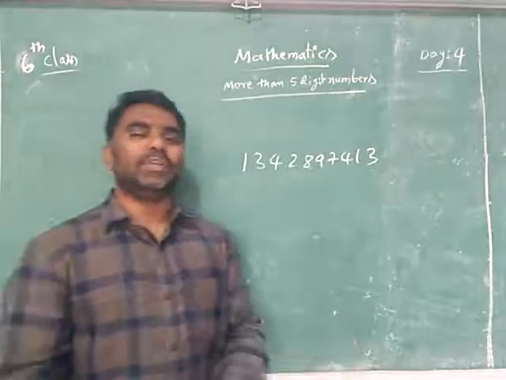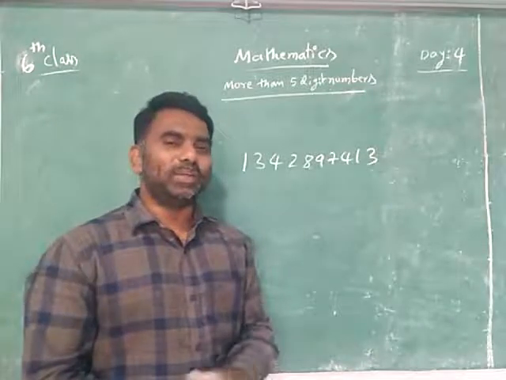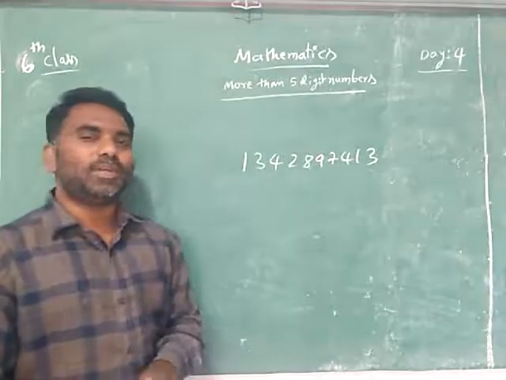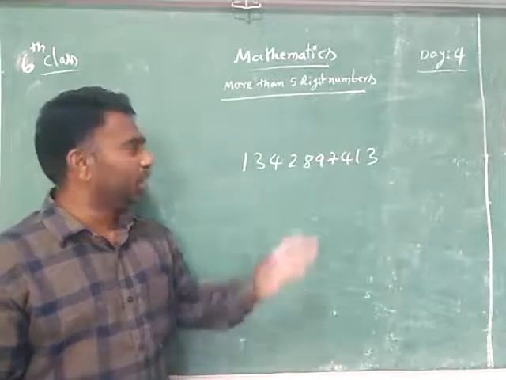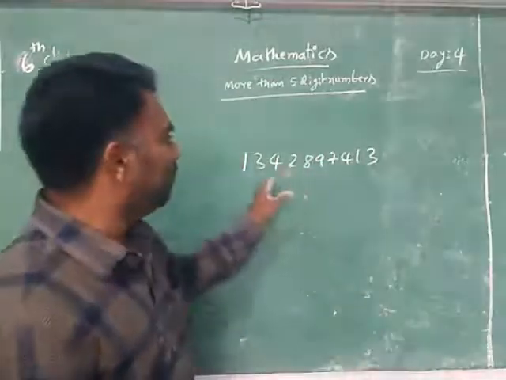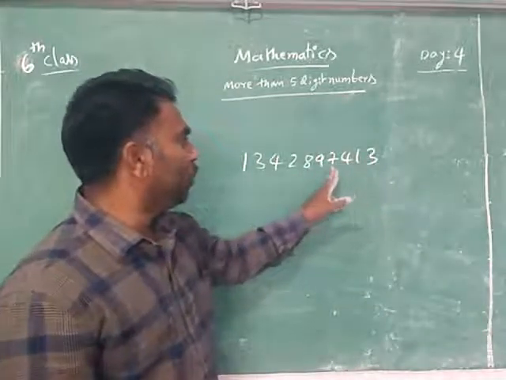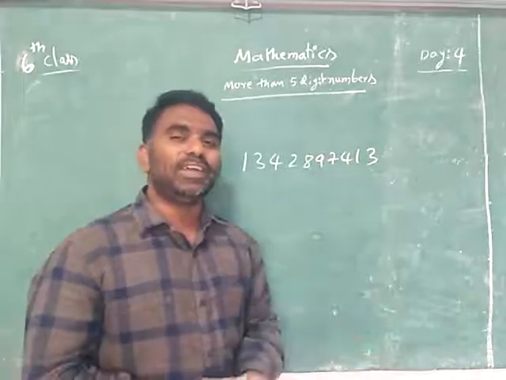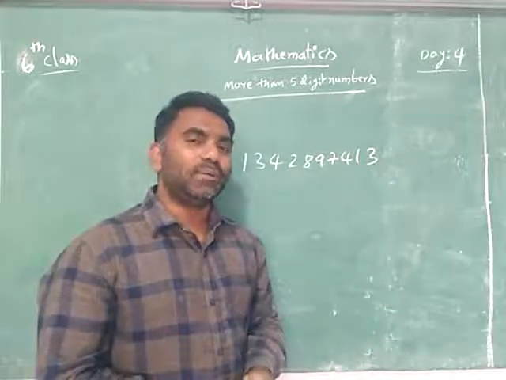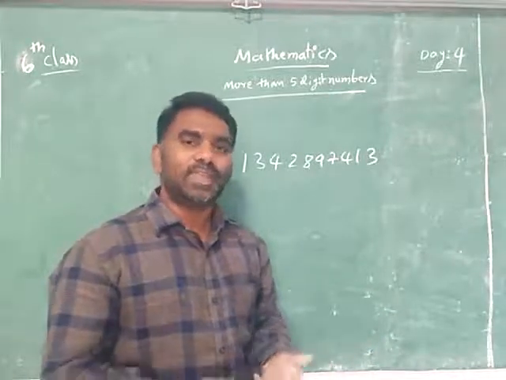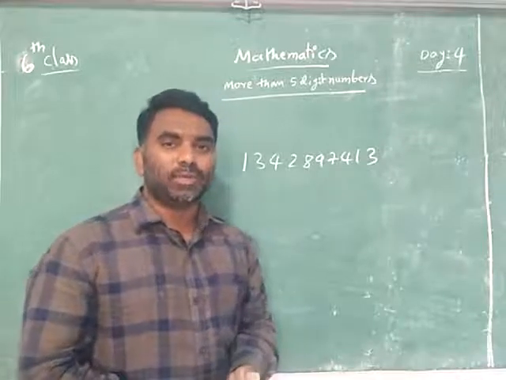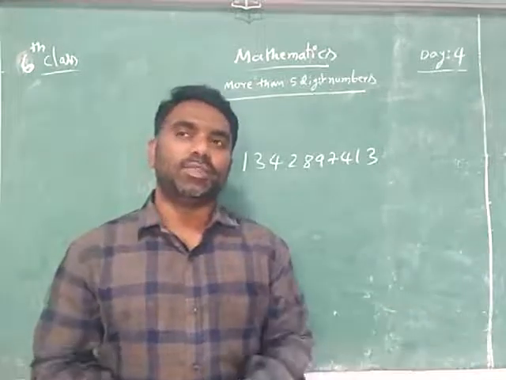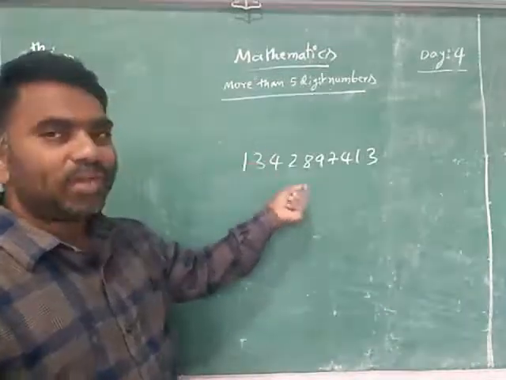But we don't know how to read that number. We don't know how to write that number, because we have learned only 5 digit numbers. When I am thinking about the population of India, meaning how many people are there in India, I have given a big number here. You see how many digits it is? 1, 2, 3, 4, 5, 6, 7, 8, 9, 10 digit number it is. Then how to read it? How to write it? We don't know. That's why we compulsorily need to learn about them, because there is a necessity. We need to count large numbers also, not only small numbers.